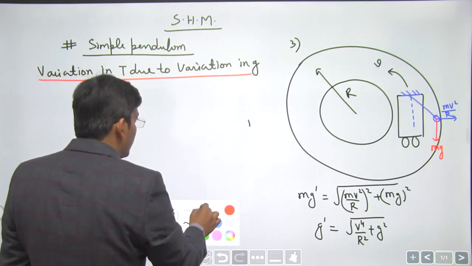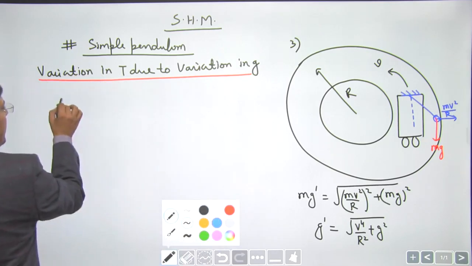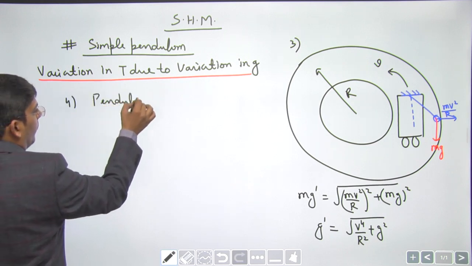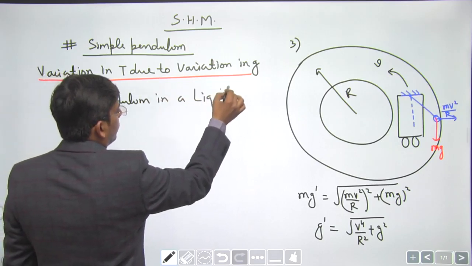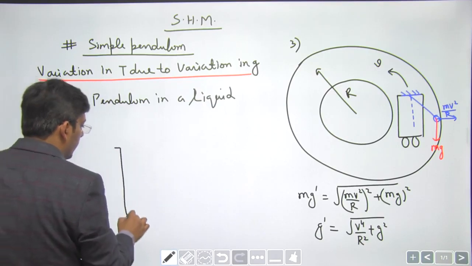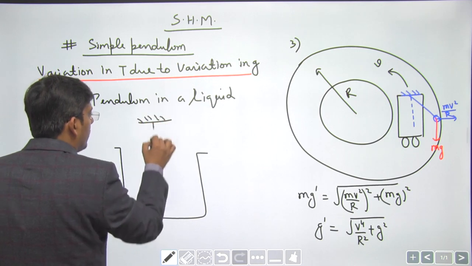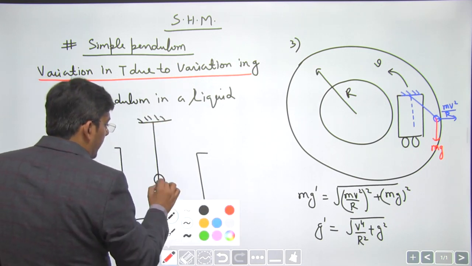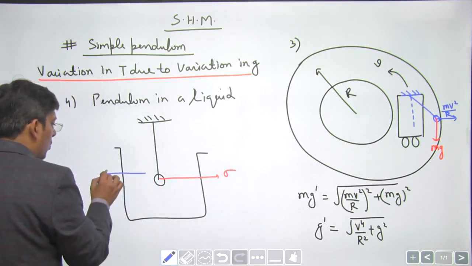Now let us do another question of variation in g, that is, pendulum in a liquid. So pendulum inside a liquid. Suppose this is a non-viscous liquid. Pendulum is oscillating in a non-viscous liquid, and density of the bob being sigma, density of the liquid being rho.